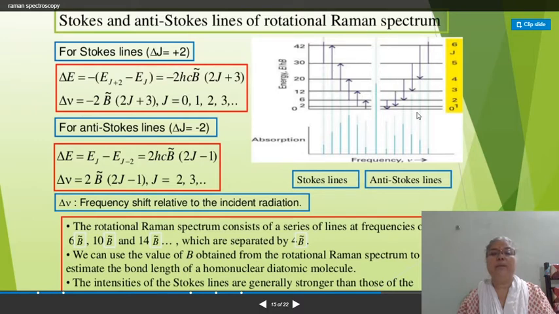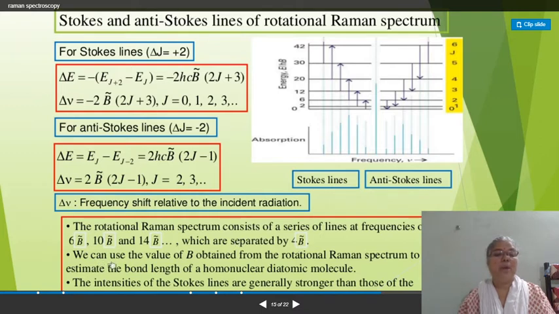For the Raman rotational spectrum, here there are Stokes lines and here there are anti-Stokes lines. The rotational Raman spectrum consists of a series of lines at frequencies of 6B̄, 10B̄ and 14B̄, which are separated by 4B̄.